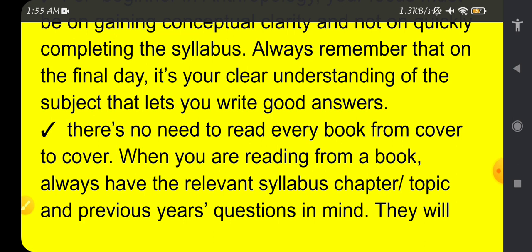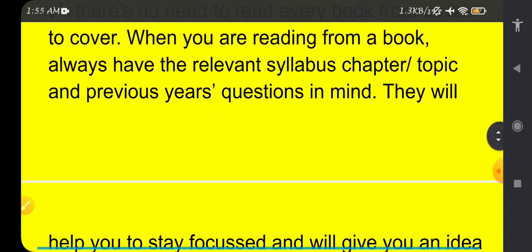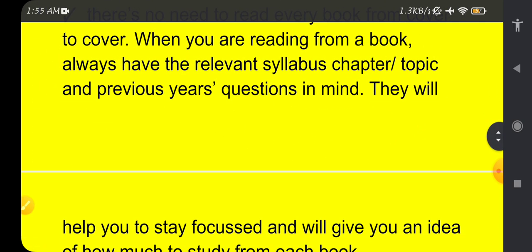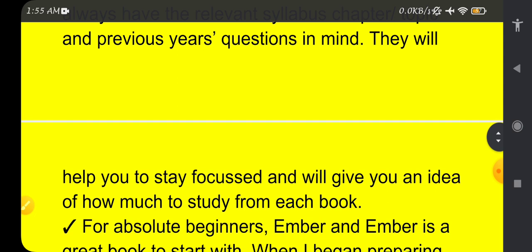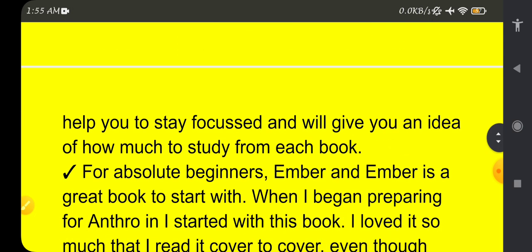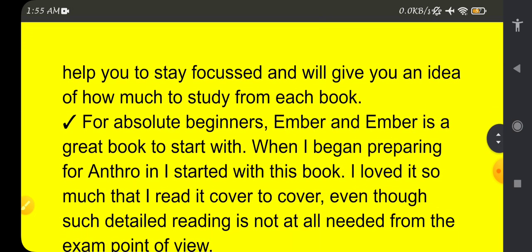Because the content could be vast, if we understand well how the questions are being asked, then we try to filter the content in a question format, and our preparation will be more fruitful. They will help you to stay focused and will give you an idea of how much to study from each book. Okay, for example, for absolute beginners, Ember and Ember is a great book to start with.